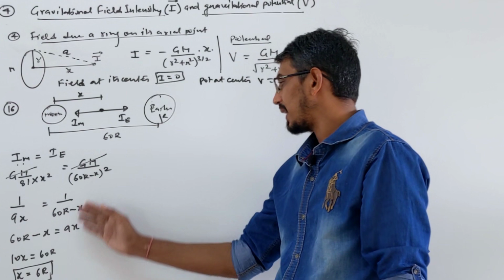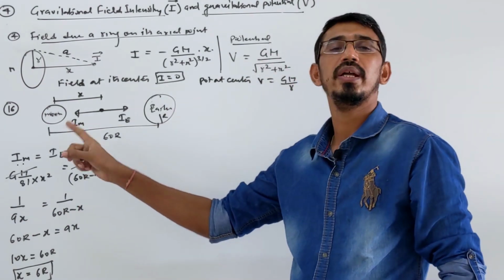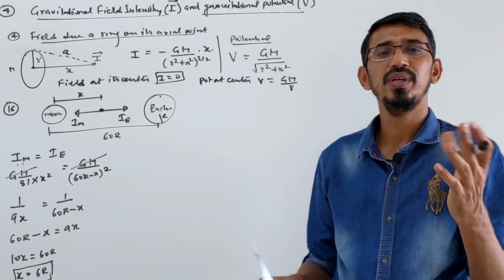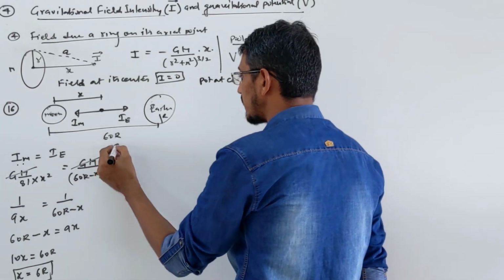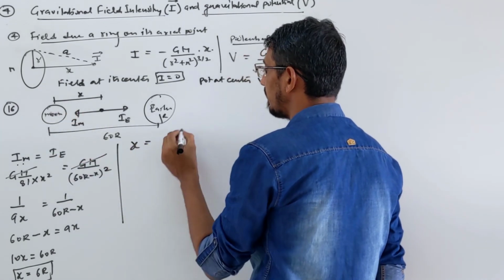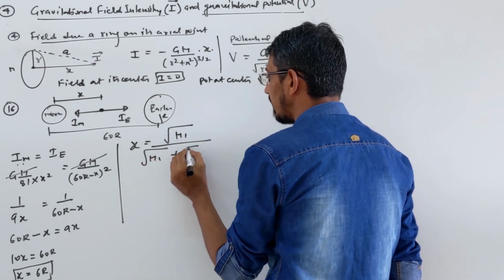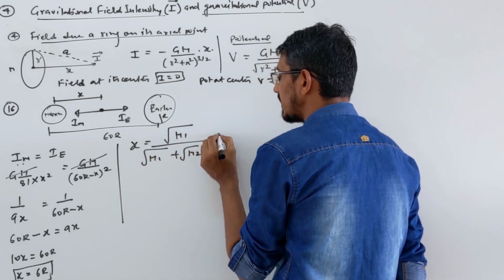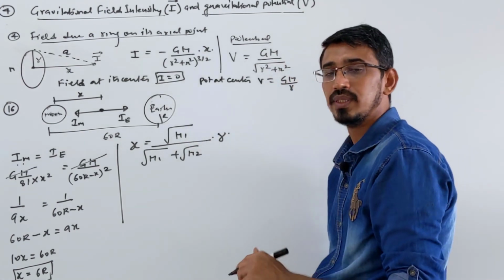Or if you don't want to write it like this, you can use the shortcut I told you. Exactly the same formula as for force you can write for field also, because the field is the force acting on a unit mass, that's all. What was the shortcut? The distance from some mass, here from this body, is x equals root of mass of that body by m1 plus m2, into the real distance, whatever you are calling r.